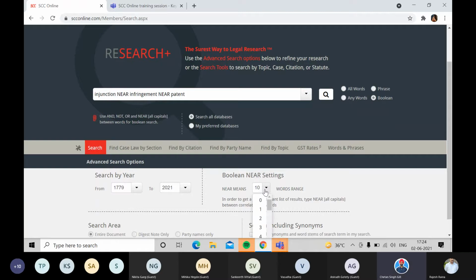This is Boolean. By default, it's 10. So I can increase or decrease this proximity as well. I can make it 20 in case that is required. But I'll go with 10 by default and start the search.